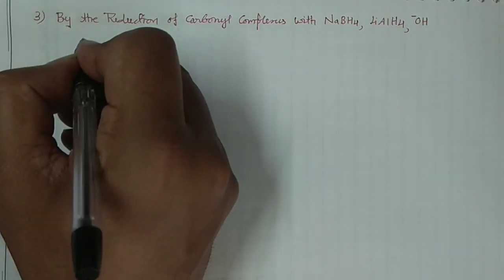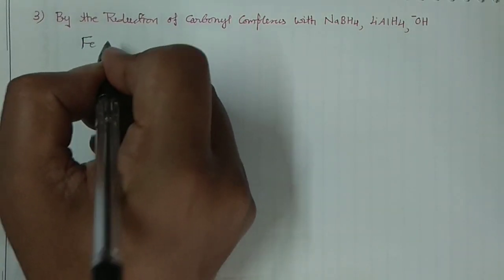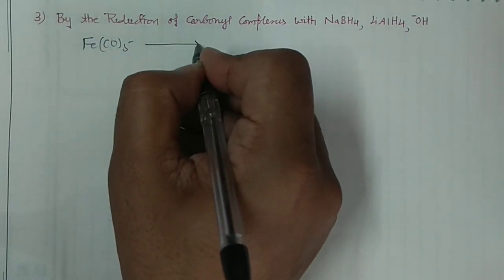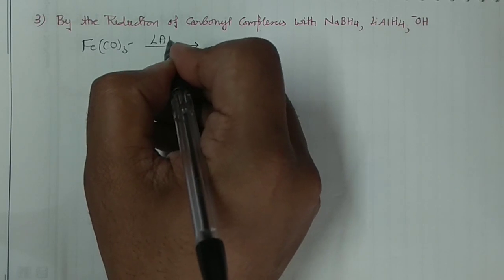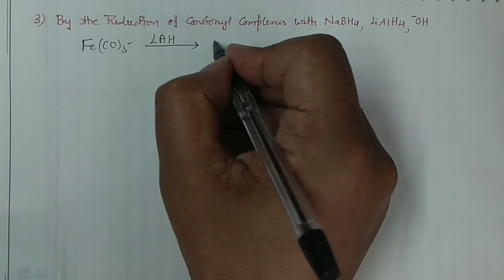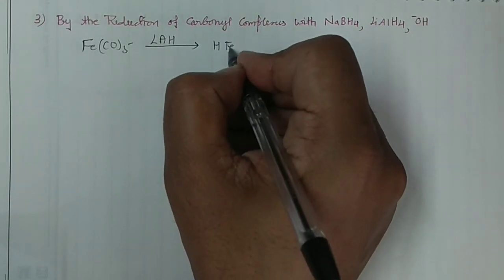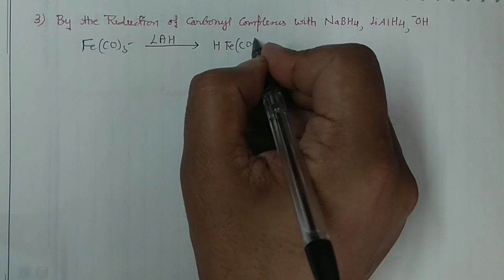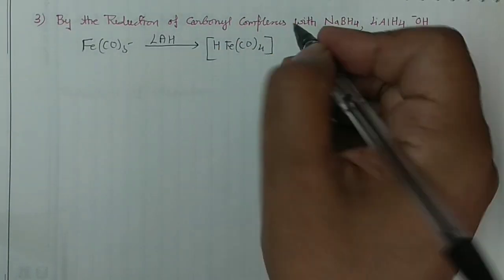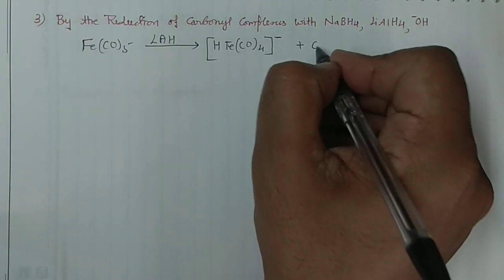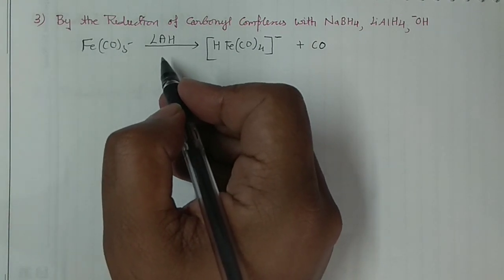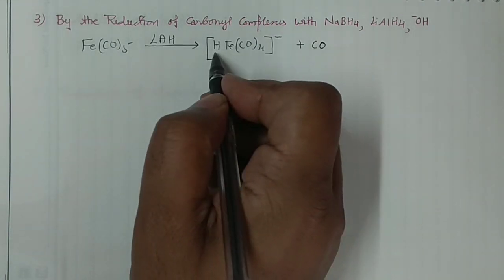Say, for example, I am having pentacarbonyl iron, and I am taking LiAlH4. Lithium aluminium hydride is a very famous strong reducing agent, right? This gives H, Fe, CO4, negative, with the removal of CO. So this lithium aluminium hydride has provided what? It provided the H negative ion, which I have written here.